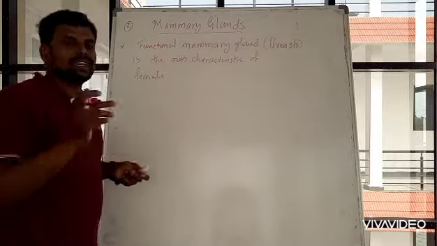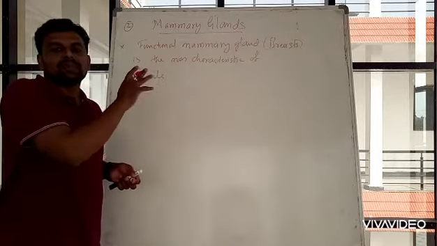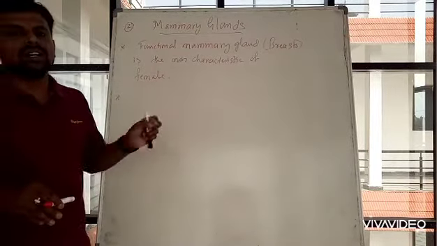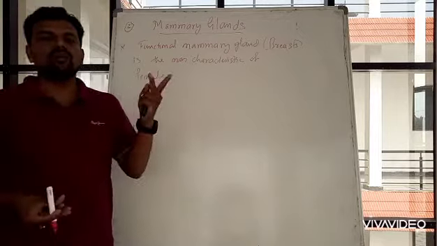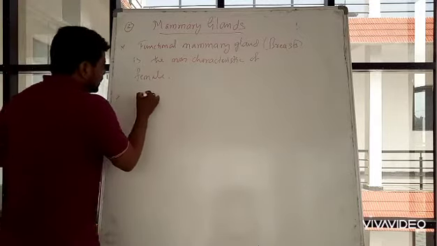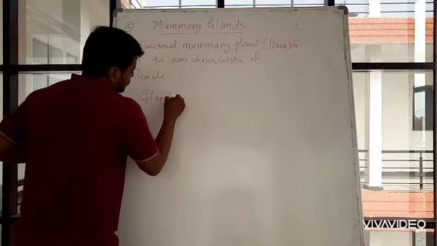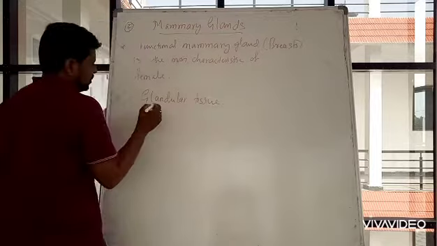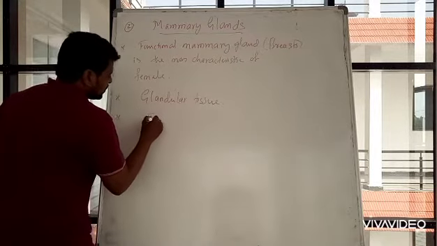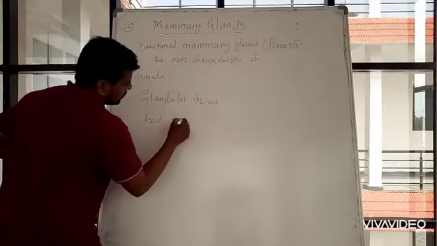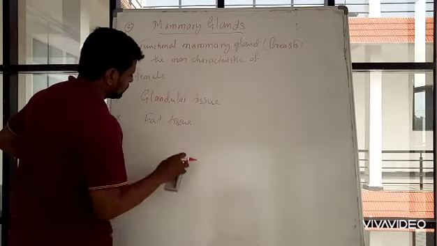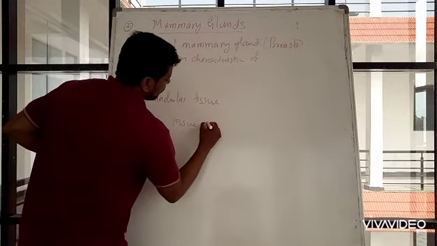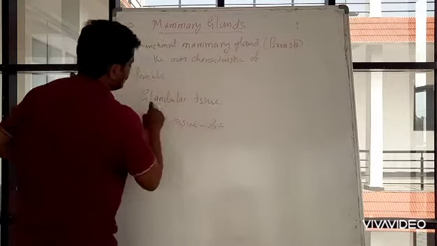Let us understand the different parts present in the mammary gland or breast. Generally, the mammary gland consists mainly of two kinds of tissue. One is glandular tissue, and the second is fat tissue, which will produce fat.